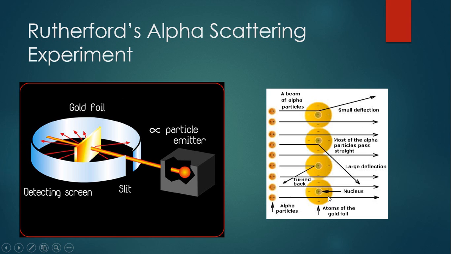The atoms of the gold are here lined up, just one layer thick. That's obviously going to be more than one layer, but when the alpha particles go through, if they go through the outside where the electrons are, they're not going to get deflected, like here. They're just going to go straight through. If they hit the side of the nucleus, then they're going to be deflected just a little bit. If they hit straight on, then they're going to be turned back. So this allowed Rutherford to explain what he was seeing in his alpha scattering experiment.